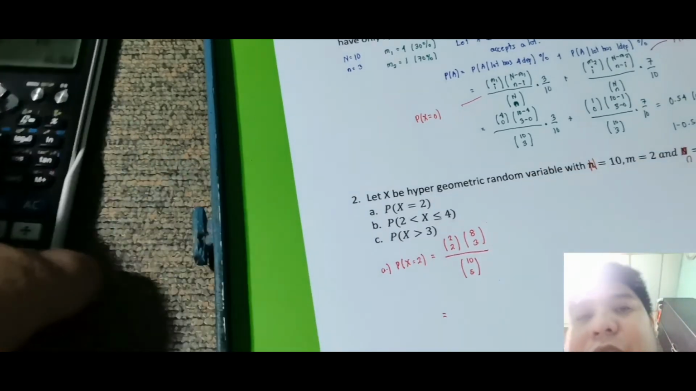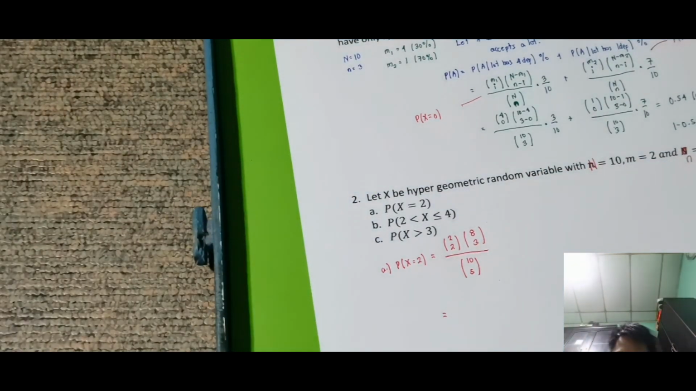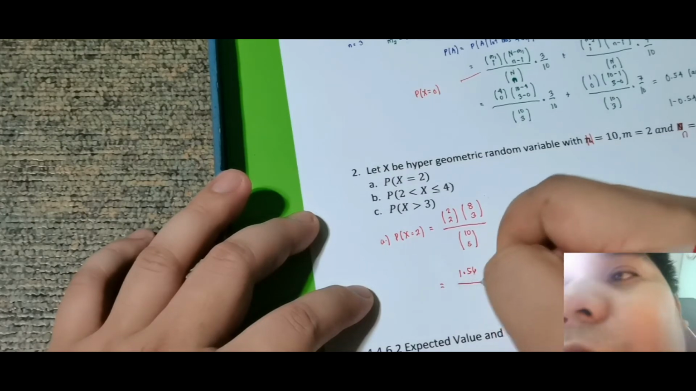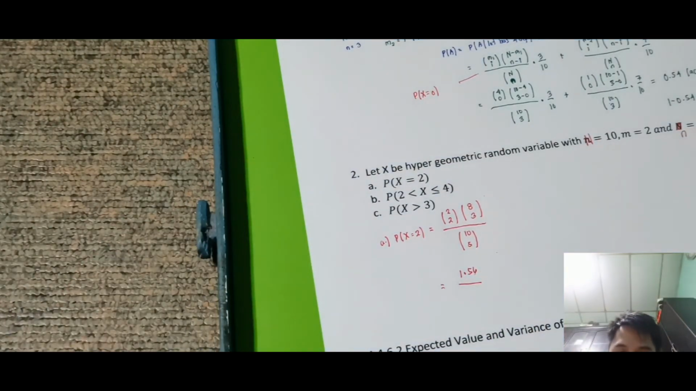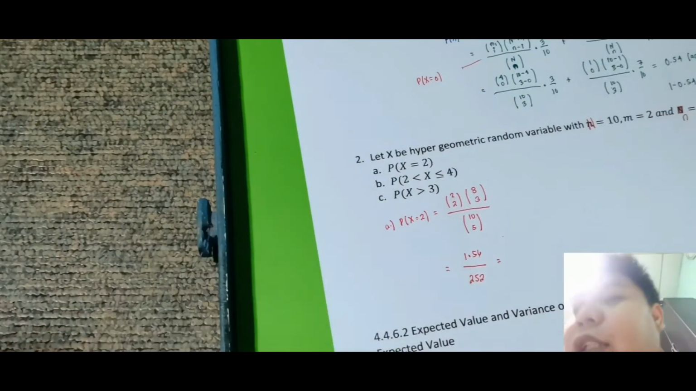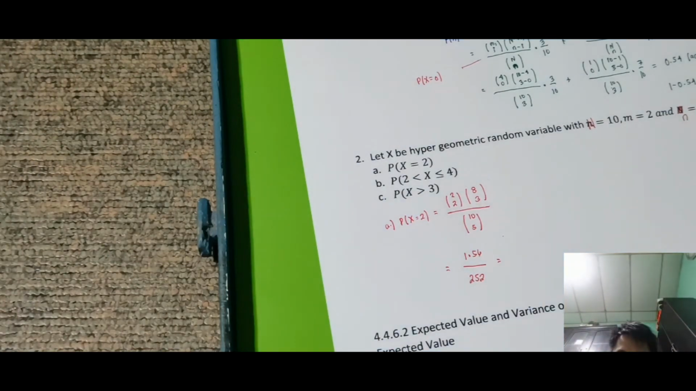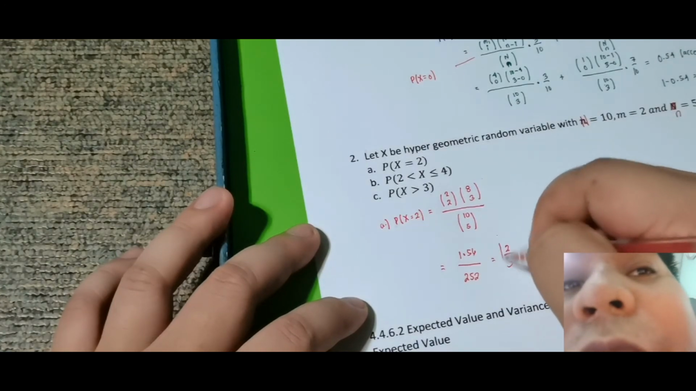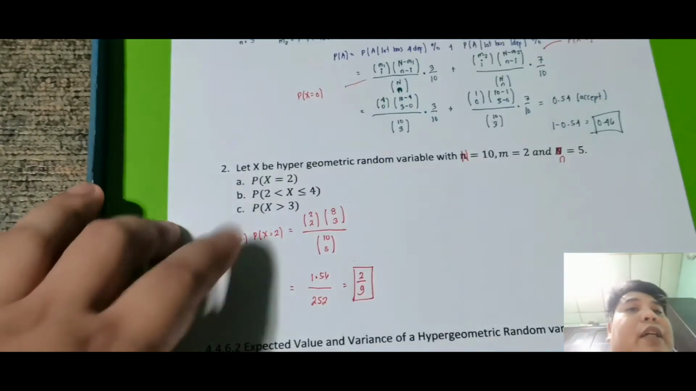Therefore this is just equal sa 2 taken 2, which is 1, alam natin yon, times 8 taken 3, which is 56. So this is just 1 times 56 all over 10 taken 5, that is 252. Or simply this is just 56 over 252. Okay, that is 2 over 9. So the probability is 2 over 9.